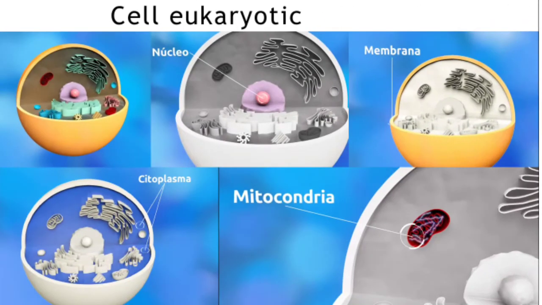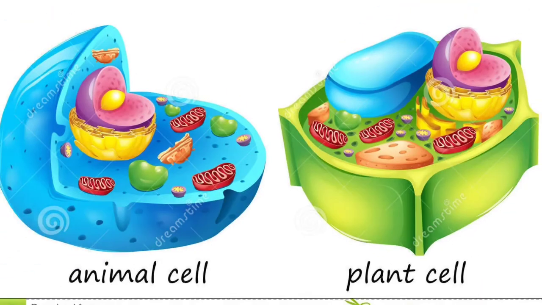Eukaryotic cells are usually part of complex multicellular organisms, although they can also be unicellular organisms such as yeast. There is great morphological diversity among eukaryotic cells, with animal cells and plant cells.